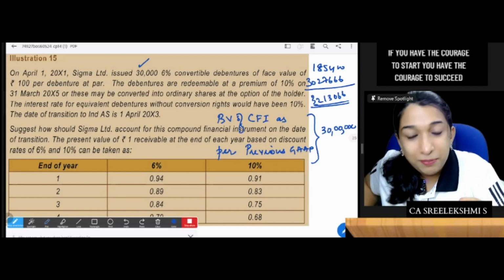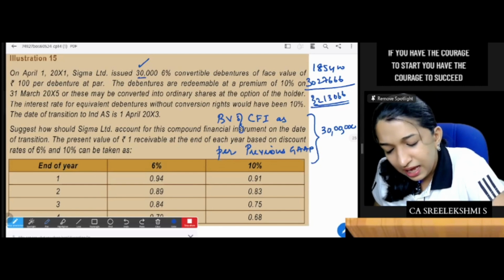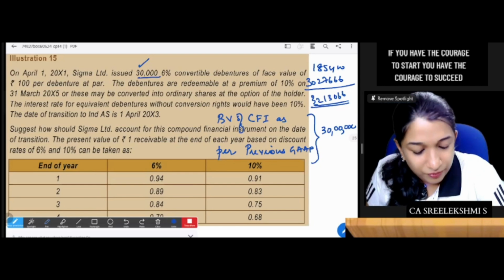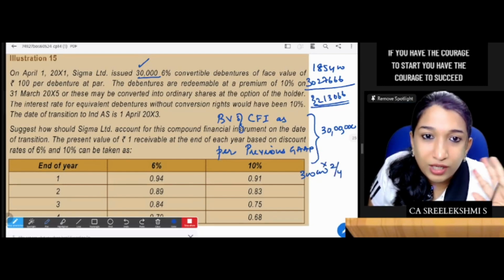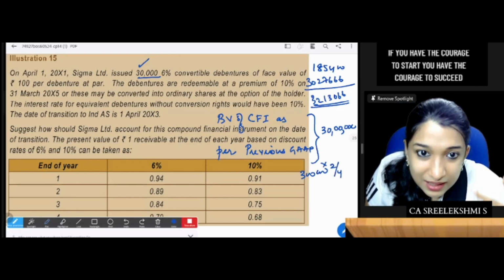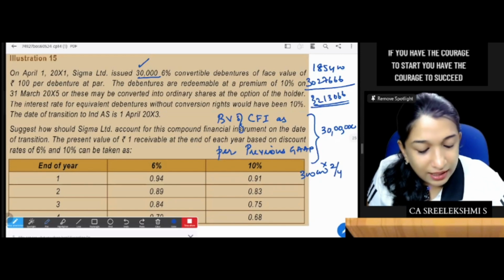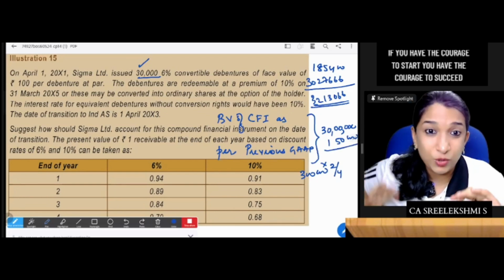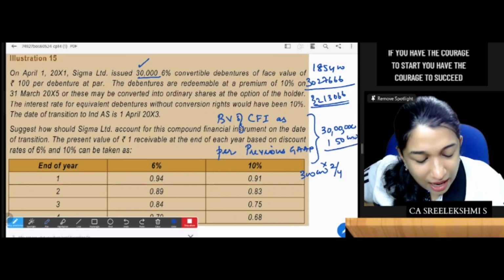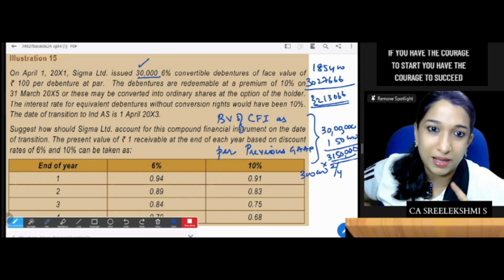How much is the premium paid on redemption? 30 lakhs into 10%, 3 lakhs. 3 lakhs is a liability. Of that, 2 by 4 would have been amortized. The balance is 1,50,000, and the amortized 1,50,000 appears as a liability. So at the end of the second year, 31,50,000 is the liability appearing in the balance sheet related to this debenture.